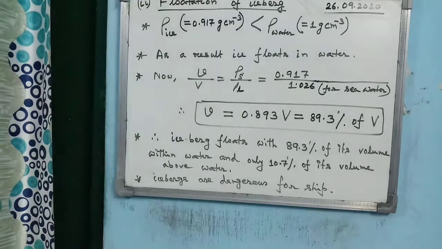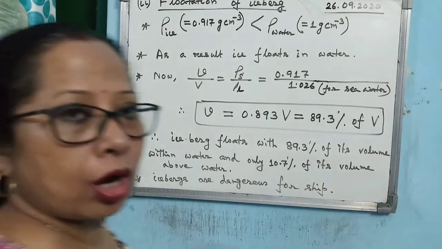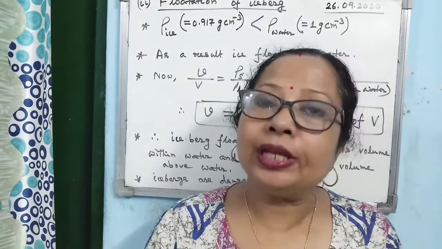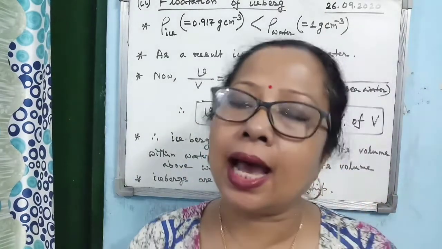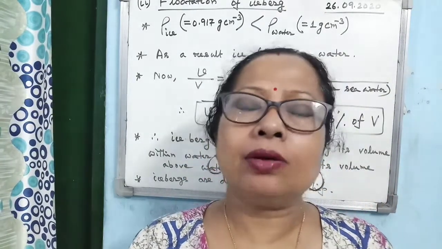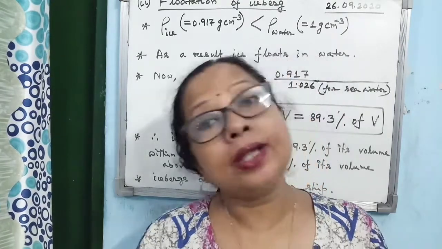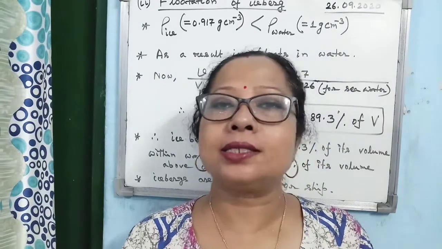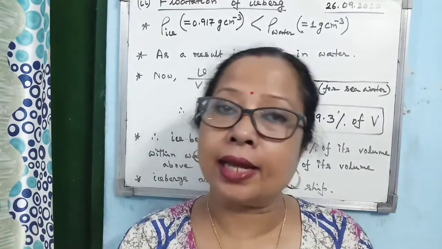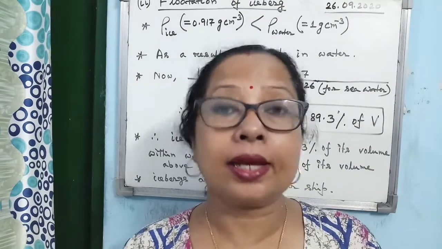Now next topic is flotation of iceberg. Now what is an iceberg? A large piece of ice which floats in sea water is generally known as an iceberg. Now these icebergs are very dangerous for ships. I hope everybody has seen the Titanic movie, and you know why that large ship Titanic sank in water.